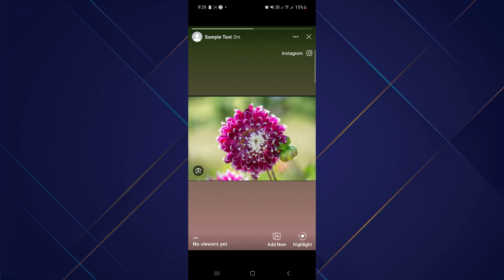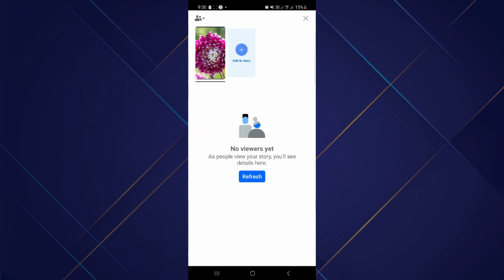So let's just tap on that. Now here, you will see all of your story viewers. But unfortunately, in this current Facebook feature, there is no actual way to see who are those not friends that have viewed your Facebook story.